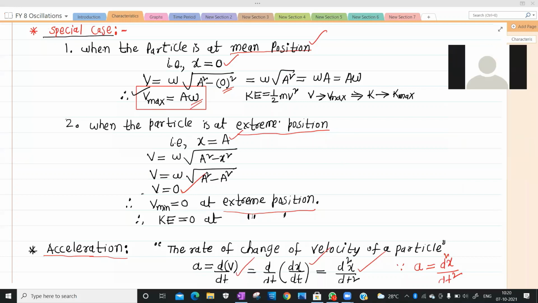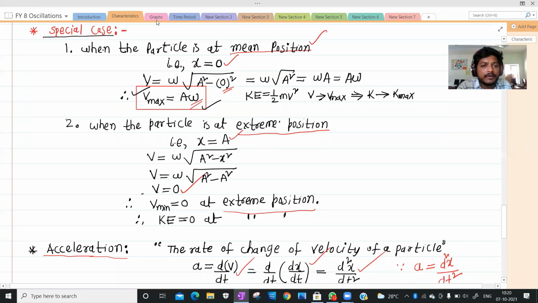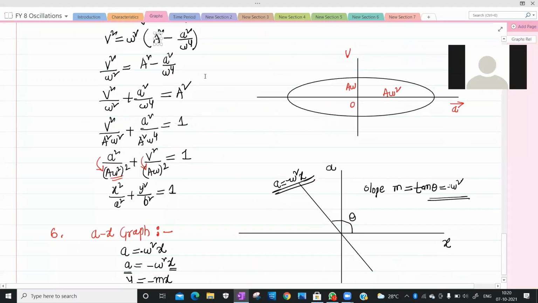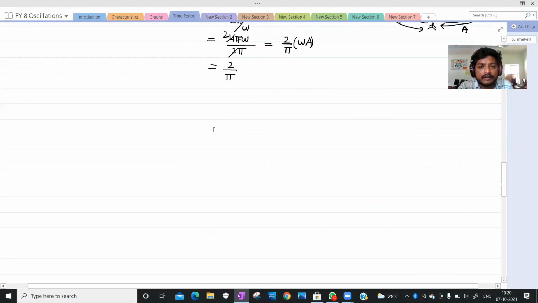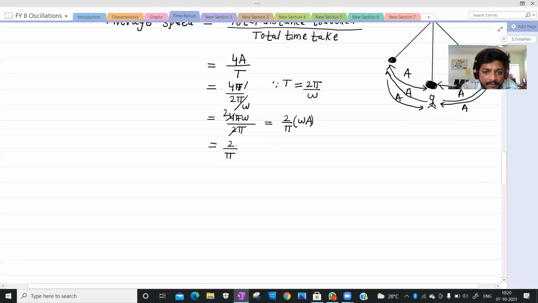So tell me what is omega A? It is Vmax, the maximum velocity. So what is omega A? It's nothing but V maximum. Understood? V maximum, Vmax. So that is the average speed.